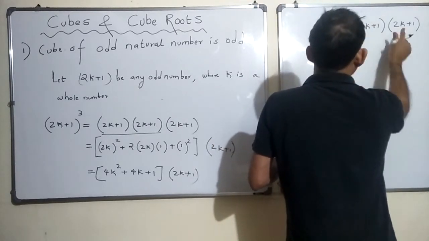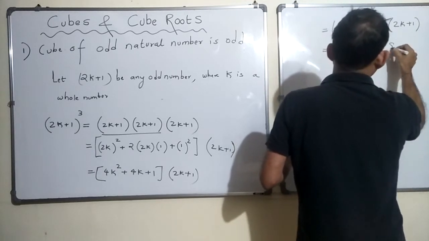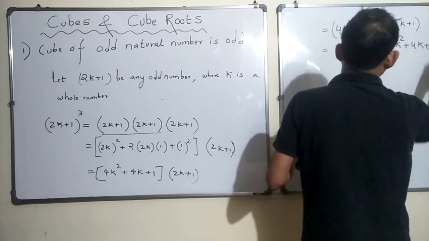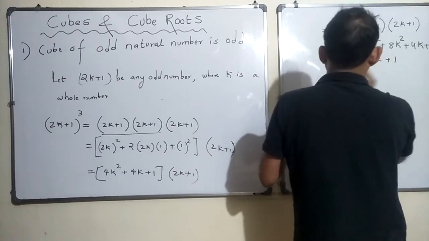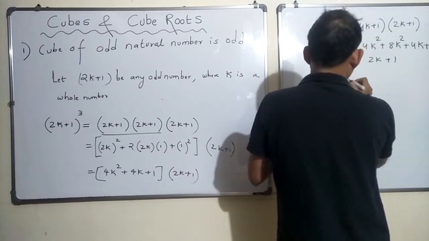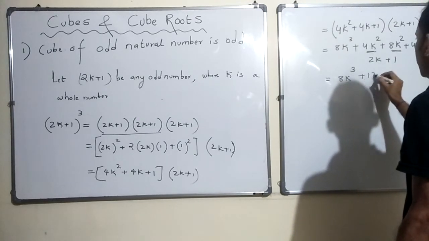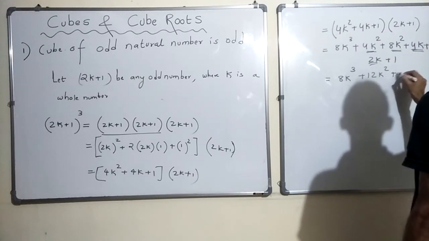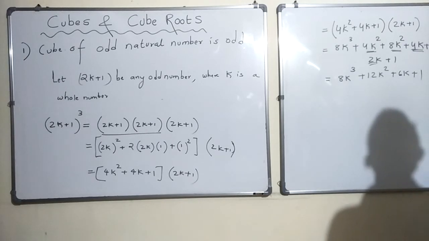So 8k cube plus 4k square plus, this with this, 8k square plus 4k plus 2k plus 1. So this becomes 8k cube, this and this I am going to add, plus 12k square, this and this I am going to add, plus 6k plus 1. Is that right? That's right, I guess.